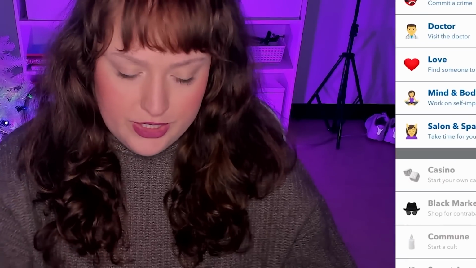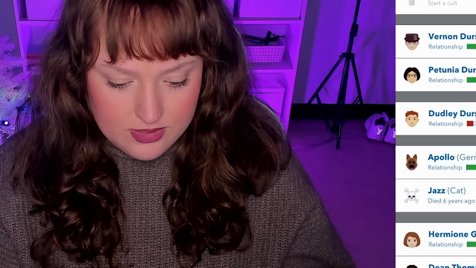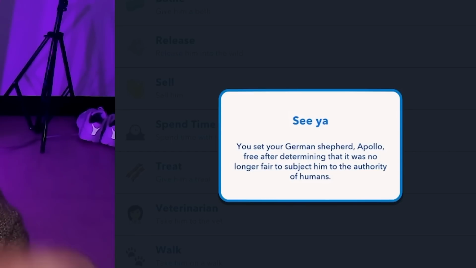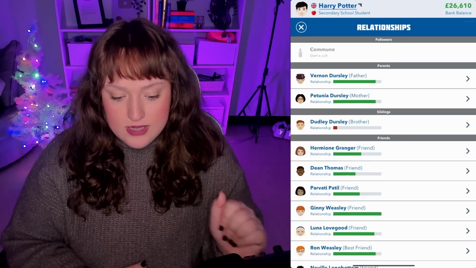So now Sirius Black's death happens, and this really negatively affects Harry. You set your German Shepherd, Sirius Black, free after determining that it was no longer fair to subject him to the authority of humans. And that is the end of Sirius Black. So now we are entering the Half-Blood Prince.